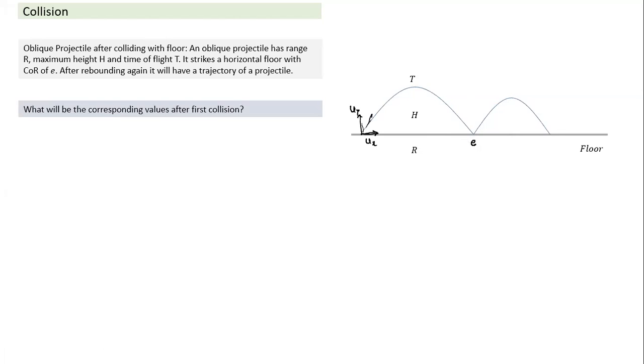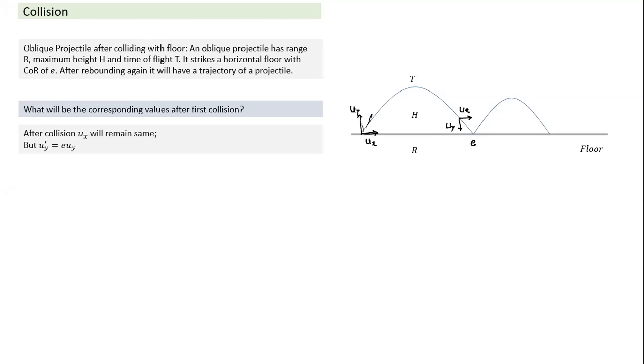Let's look at what the corresponding values are after the first collision. Okay. After collision, what is the important point here? See, this is something, just look at this. Just when this collision takes place here, it will come with the same velocity ux here, just before the collision. This point only I'm writing the velocity. Though I'm writing it here, don't get confused. And this is uy.